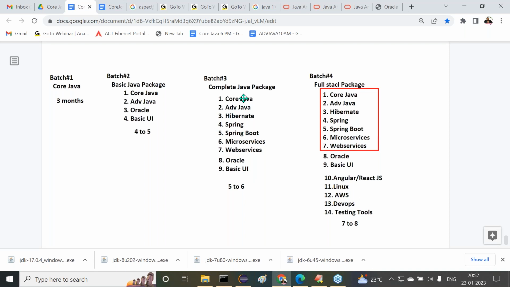Here also Core Java is available. Today is the first class for this Core Java, even in this one. Next is the batch for Full Stack Java, the Full Stack Java Developer course. Nearly 14 to 15 courses are available. Again here Core Java is available, and this is the first class for Core Java. Is there clarity? We can select either of these options. Regarding durations, I'm going to discuss Java 19th version, not just up to Java 6, Java 7, or Java 8. In startup mode, I installed 3 versions inside my class, but actually I'm going to discuss the 19th version of Java, up to Java 19.